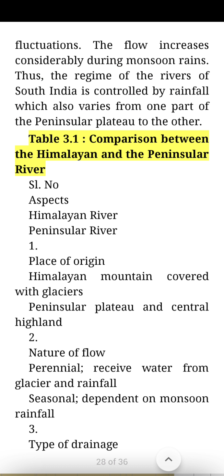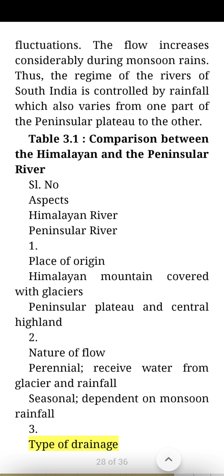Table 3.1: Comparison between the Himalayan and the Peninsular River. Serial number, aspects, Himalayan river, Peninsular river. 1. Place of origin: Himalayan mountain covered with glaciers; Peninsular Plateau and Central Highland. 2. Nature of flow: Perennial, receive water from glacier and rainfall; Seasonal, dependent on monsoon rainfall.